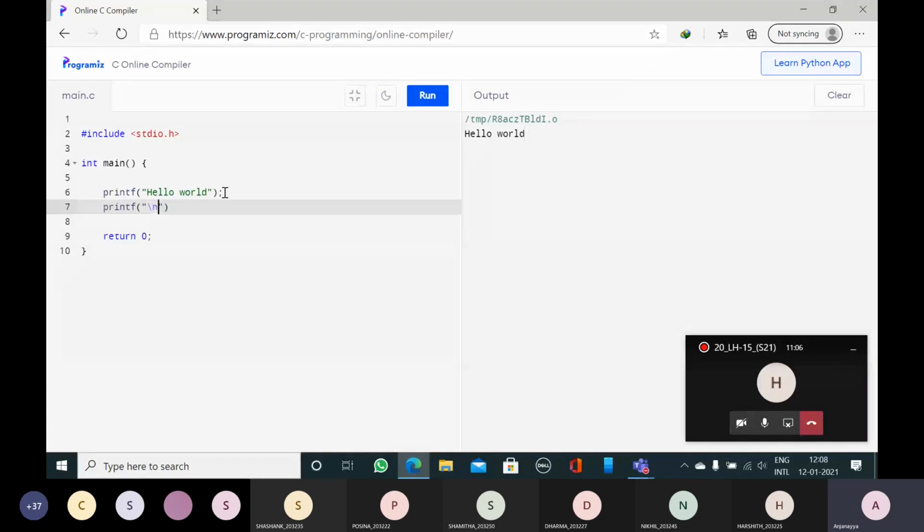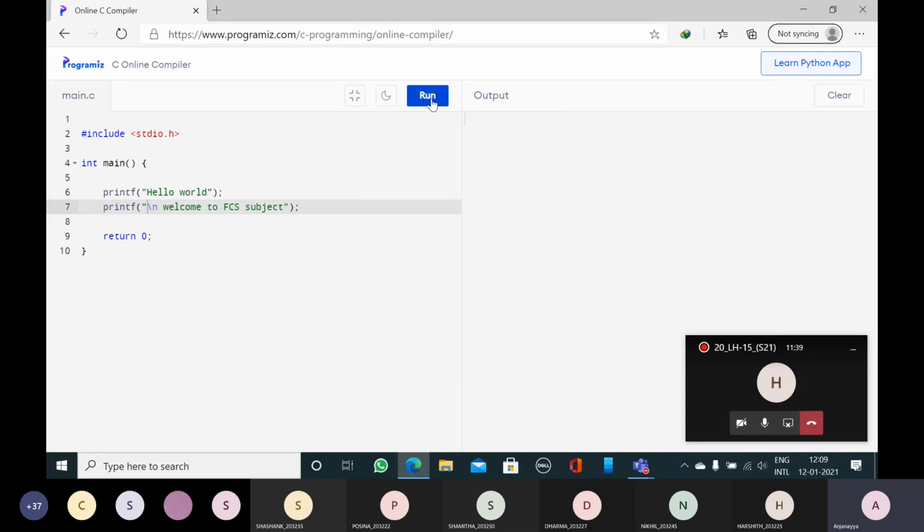Now here I can add many statements. Printf \n welcome to FCS subject. Every statement should end with a semicolon. This is a printf statement, and it ends with a semicolon. Here I have used \n. \n indicates that after hello world, the welcome to FCS subject should come on the next line.